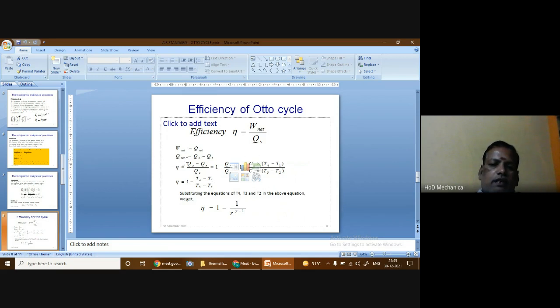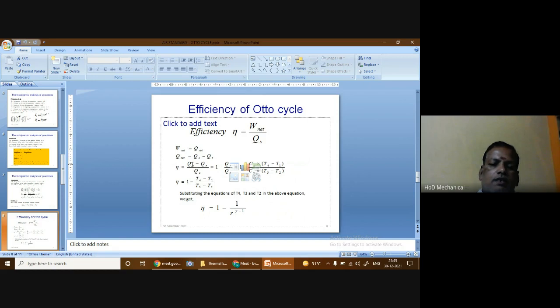So the net heat is equal to the difference of the heat supplied and the heat rejected. We can substitute that in this formula. So efficiency is given by QS minus QR divided by QS.